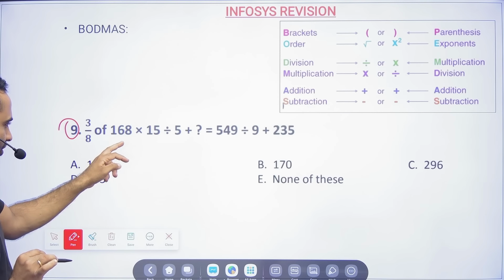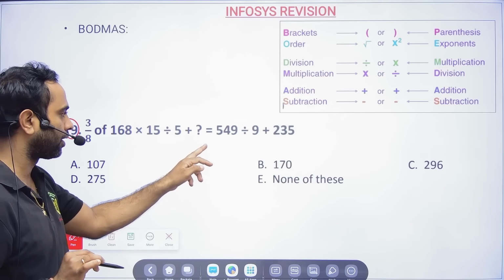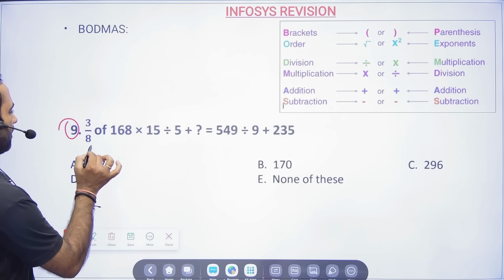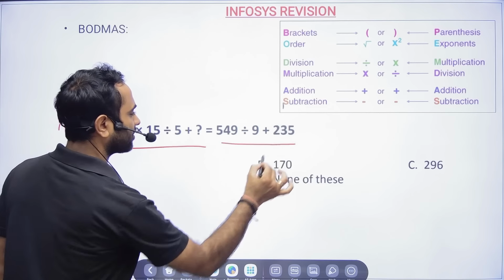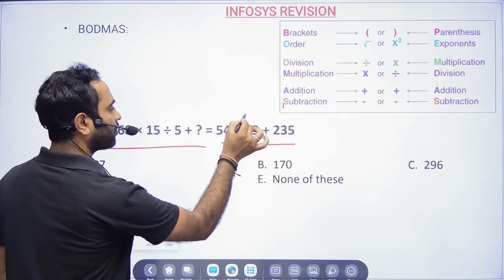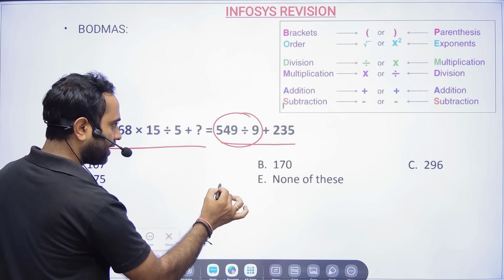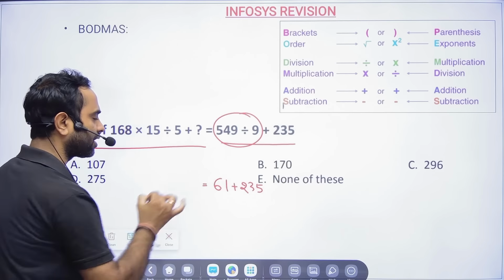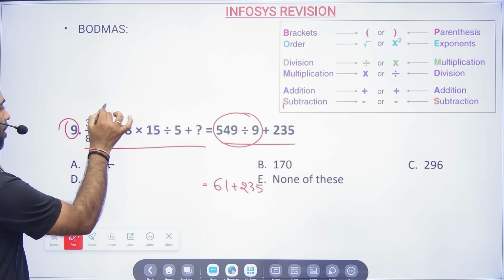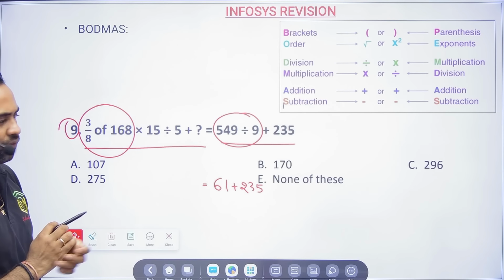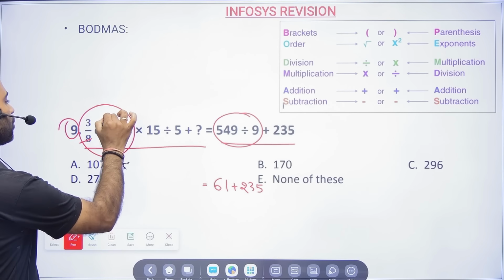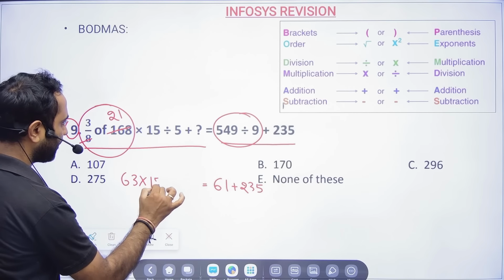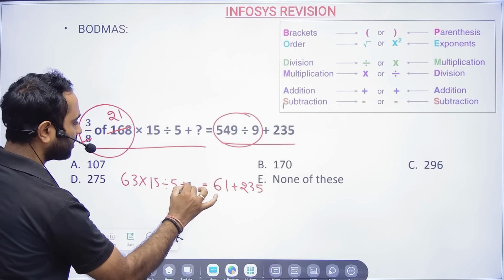Okay, let us take one example question. 3 by 8 of 168 into 15 divided by 5 plus x will be equal to 549 divided by 9 plus 235. So we have one LHS and one RHS. Here you see we have division and addition, so first we take care of division: 549 divided by 9 is 61, plus 235. Our RHS is clear, now we just have to add. On the left, if you see, there is an 'of', so let us first break the 'of' and then go to division. 3 by 8 of 168 is 63, so 63 into 15 divided by 5, plus x.